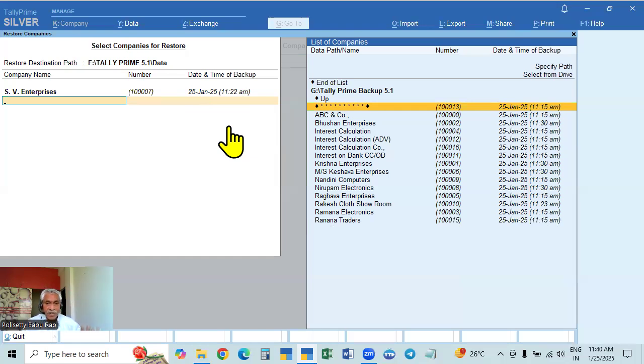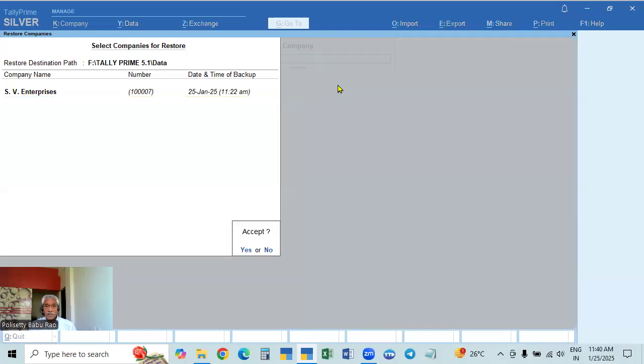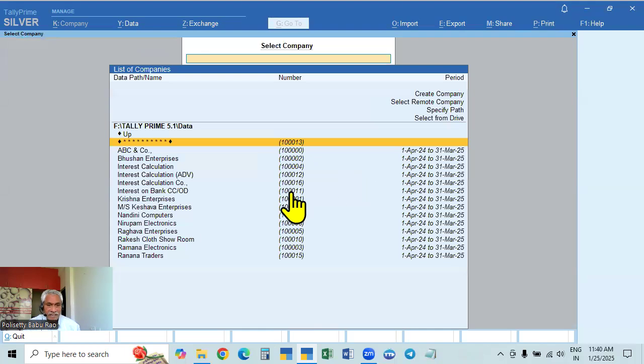So this is it. Like this, we have selected the company which is deleted and also one company in which the data is corrupted. Those you can select. Then go to the end of list. Not all the companies, end of list. So if you go to end of list, this is the only one company which is deleted. It is selected here. Yeah, accept. Yeah, accept.